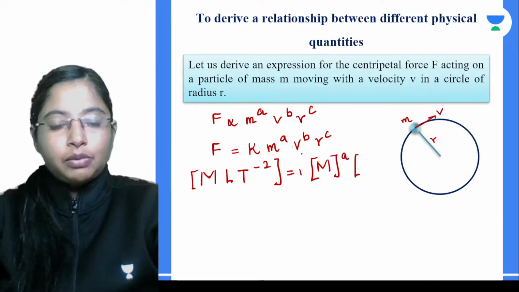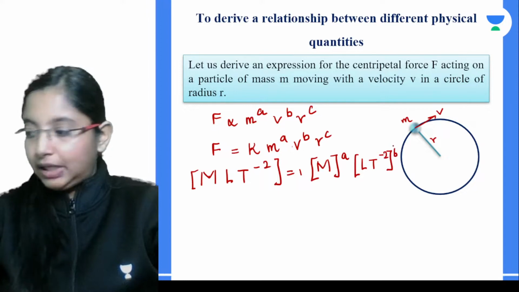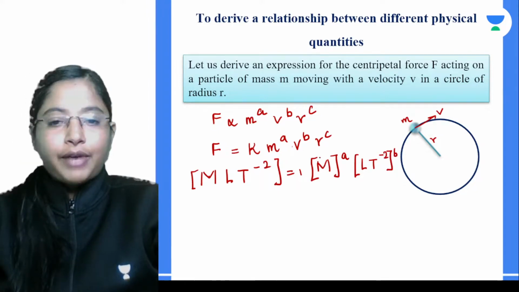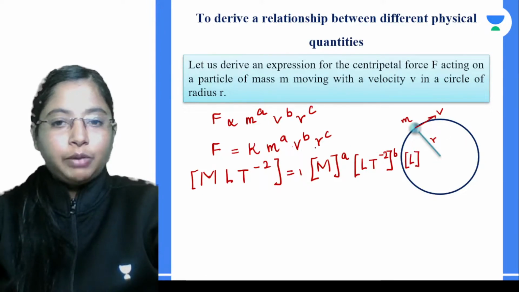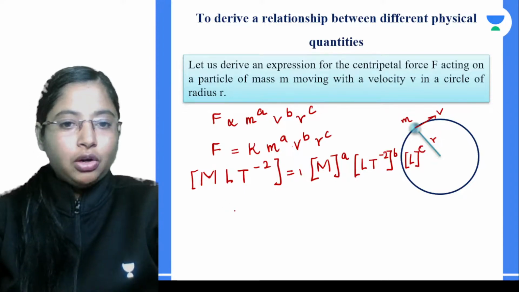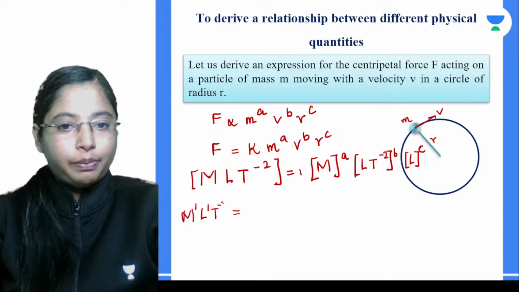Similarly, what is the dimension of velocity over here? Velocity is nothing but L T to the power minus 1, the whole to the power b. Then finally we have the dimension of r, which is basically L, the dimension of length, so L to the power c. So on this side we have M to the power 1, L to the power 1, T to the power minus 2.